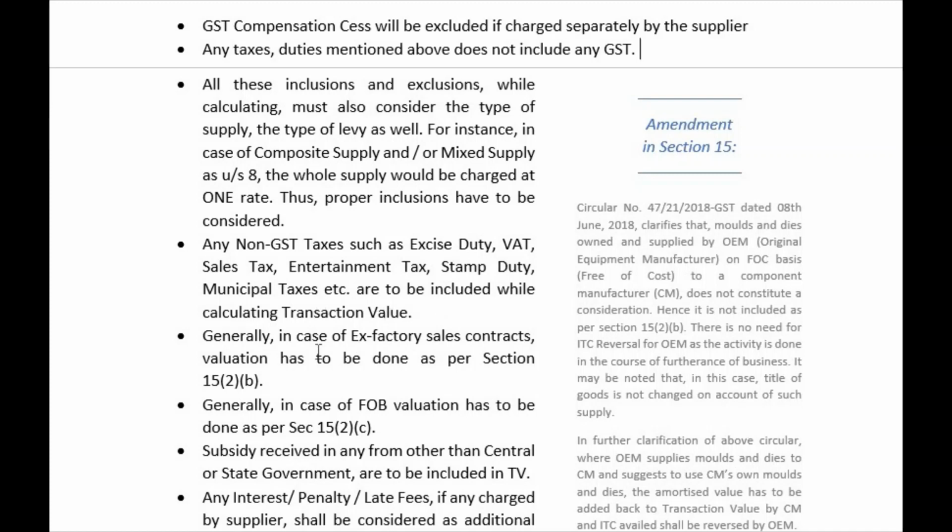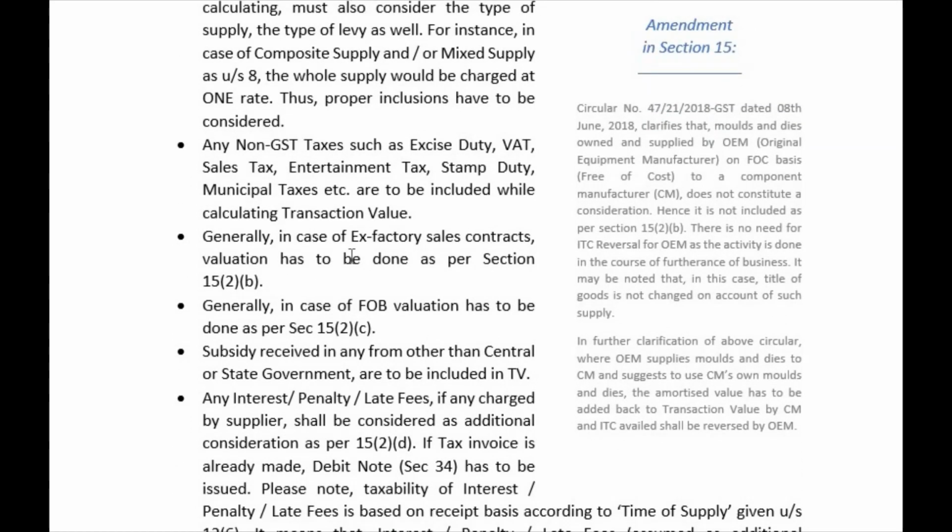Okay. Then, generally in case of ex-factory sales contract, valuation has to be done as per section 15(2)(b). What is ex-factory sales? Let us consider here is a supplier and here is the recipient.